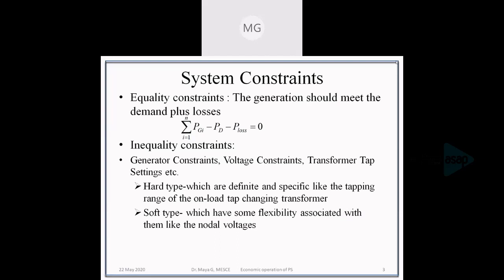But we can classify these inequality constraints into hard type and soft type. What are hard type? For example, the tap settings. There are certain definite and specific tap settings provided in any on-load tap changing transformer.